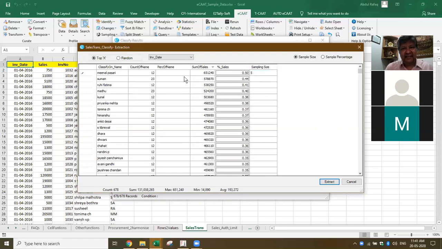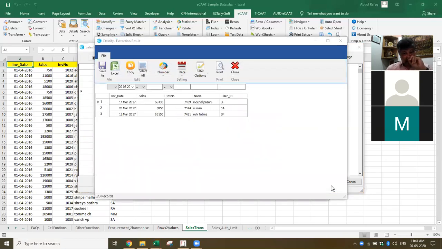See, if let's say in this case I want to pick up 5, in this case I want to pick up 4. I can also pick up based on sample percentage, which means I say for each of this I want 5%, 4%, like that. I can give the percentage. It will go and pick up based on this particular percentage. It will compute the percentage automatically, based on the count, and give me the samples. I'll say extract. It will give me the sample. Okay, because 12 transactions, 5% means it's only 1, so that's how it is picked up.